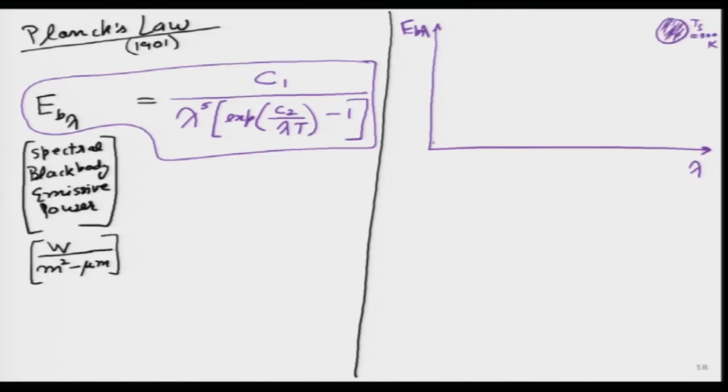Planck's law will not only give us that, it will go even further. It will tell us at each wavelength how much contribution is coming in terms of power, so that the whole total becomes 1 or 10 watts per meter square, which means it will not just give a number, it will give us a curve.